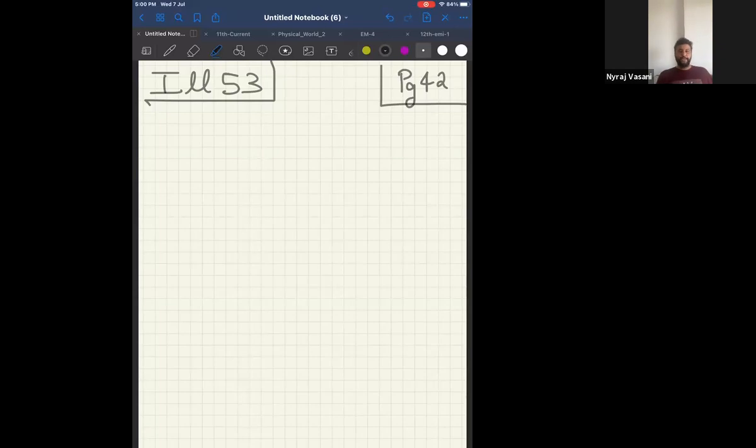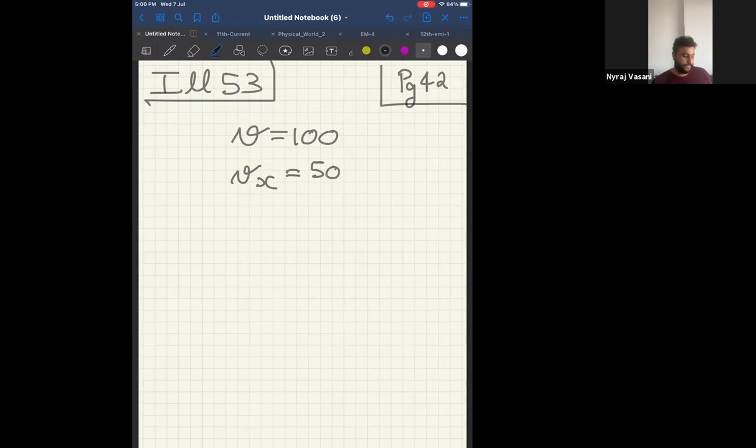Okay, now listen to me. Not that easy, not that tough. Try to understand the logic. What they are saying, the particle is moving with the velocity of 100 meter per second. The velocity that the particle is moving with is 100. If one of the rectangular components of velocity, I'll take horizontal component, is 50, stop.